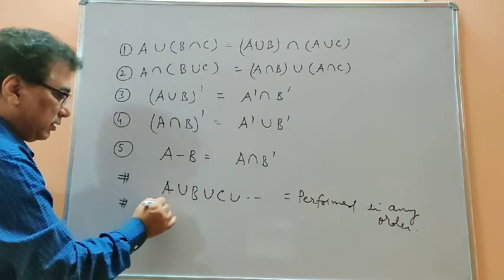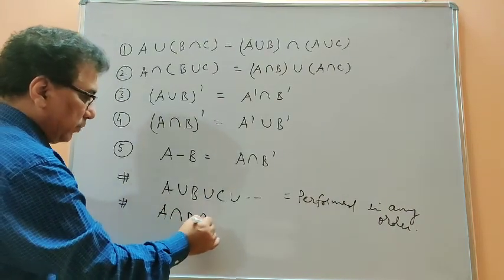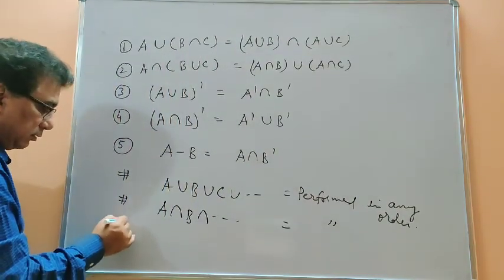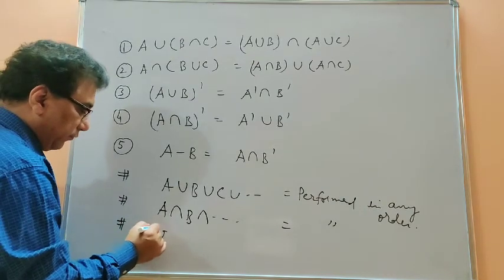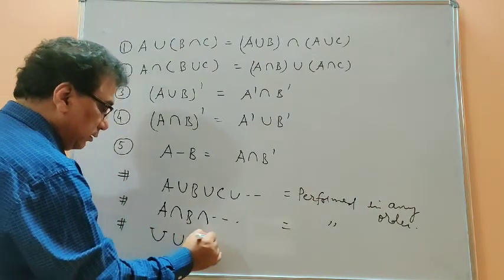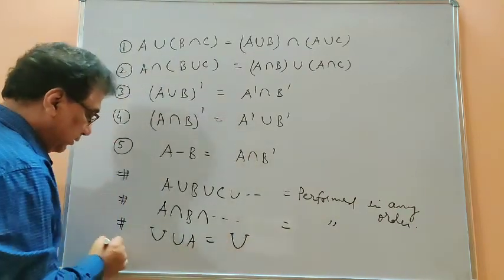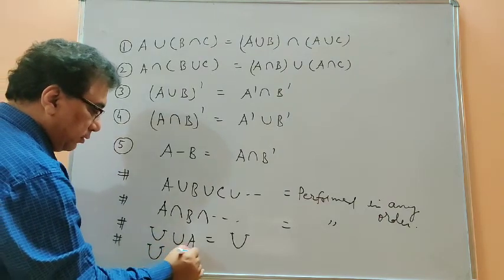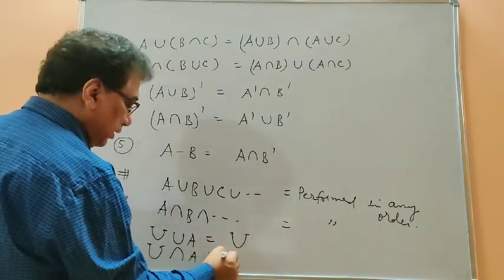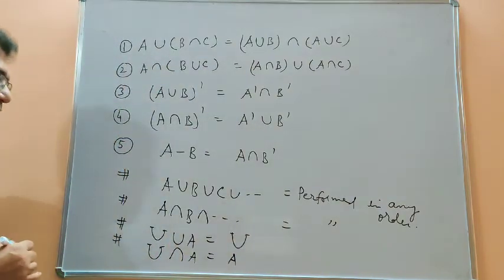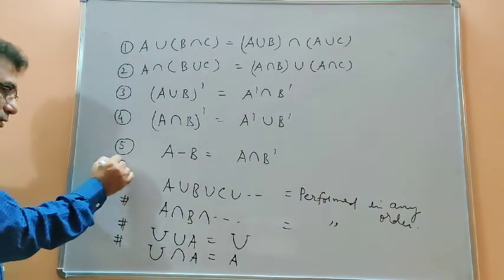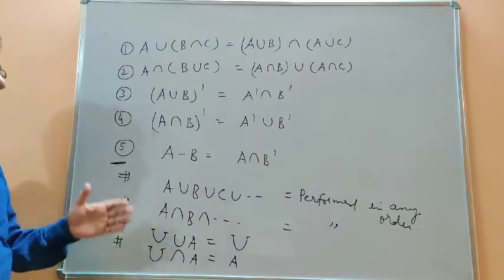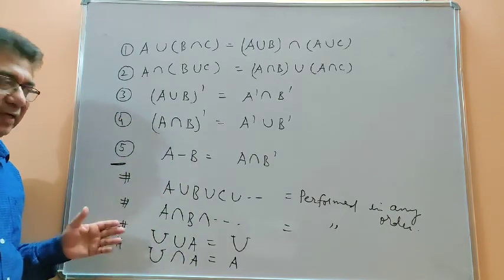And the same is with intersection. This operation also can be performed in any order. Then the union of the universal set with any set is the universal set. Then the intersection of any set with the universal set is the set itself. So these are common sense based laws, but they are very important laws. I will tell you a few questions on how these laws can be applied, and you will find them very interesting.